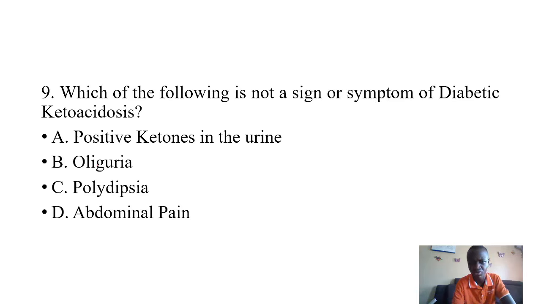So positive ketones in the urine, that's a plus. Then we also talk of severe abdominal pain, which is always there. Then let us remember, I've lost a lot of water, now you need to drink more water. So these people always present with polydipsia. They need to drink more water. Abdominal pain is there. Then positive ketones in the urine. But oliguria, that is not a sign or a symptom of diabetic ketoacidosis.